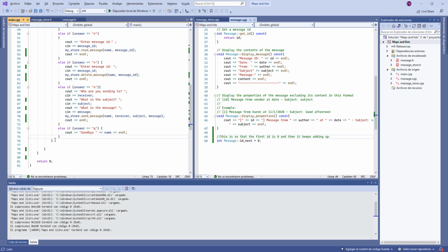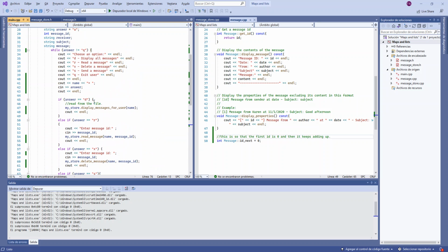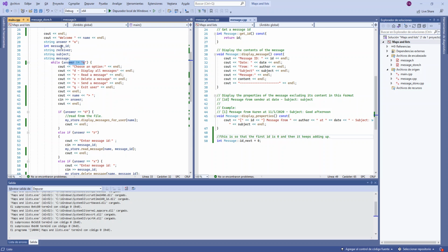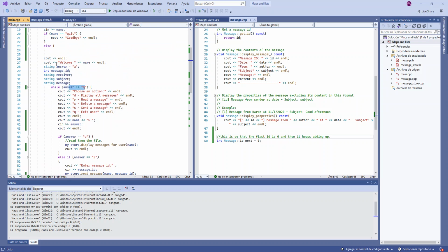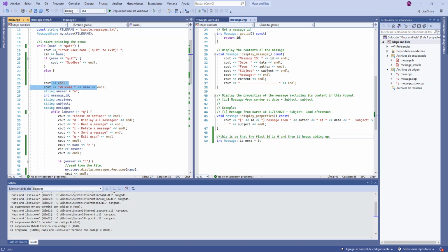The loop stops while the answer is different than Q, and it asks again for the name. It says welcome, and it asks for the name. No, sorry, it started again. Here we ask for the name again. Okay, so let's see the functions.